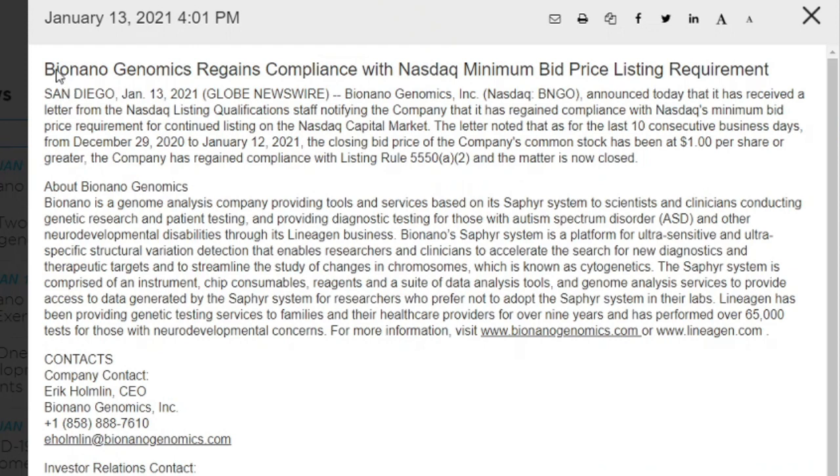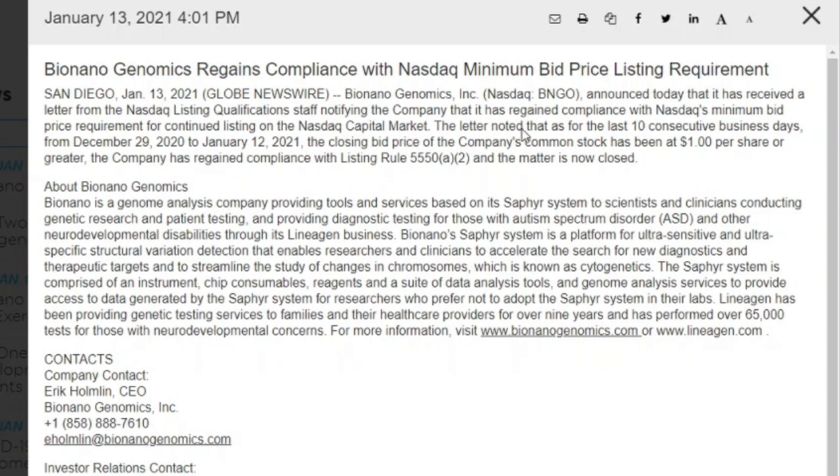This is the news. The title reads, BioNano Genomics regains compliance with NASDAQ minimum bid price listing requirements. BioNano Inc. announced today that it has received a letter from the NASDAQ listing qualifications staff notifying the company that it has regained compliance with NASDAQ's minimum bid price requirement for continued listing on NASDAQ capital market.